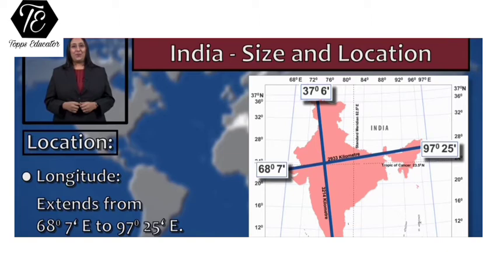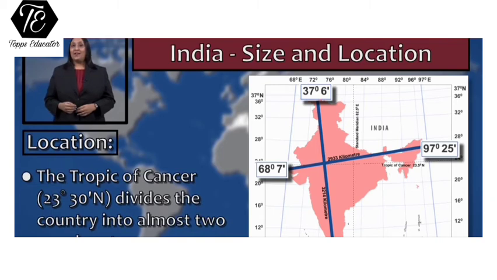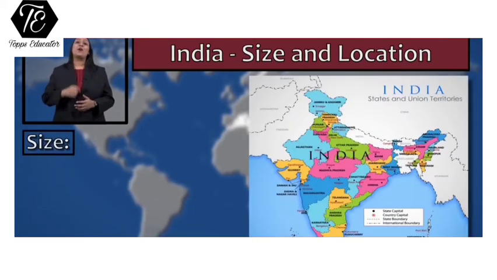Thus, if we look at the latitudinal and longitudinal extent of our country, we say it extends up to 30 degree longitudes and latitudes. A very important latitude passes through the middle of India, and that is the Tropic of Cancer, which is at 23 degree 30 minutes north, and it divides the country exactly into two equal halves. After learning about the location of our country, let's move on and learn about the size of our country.